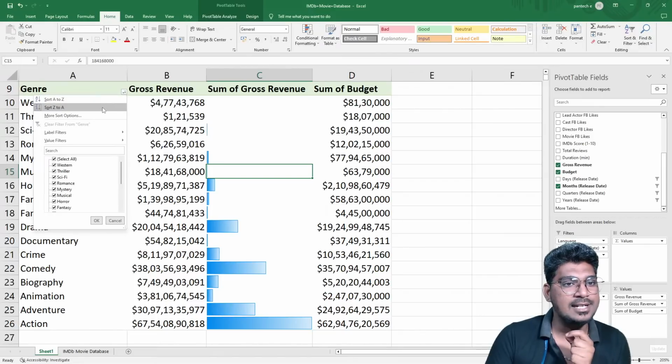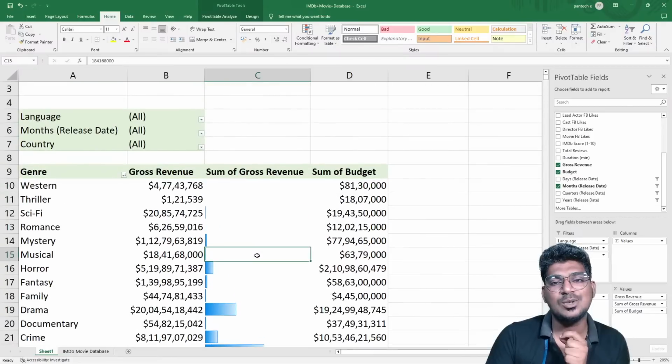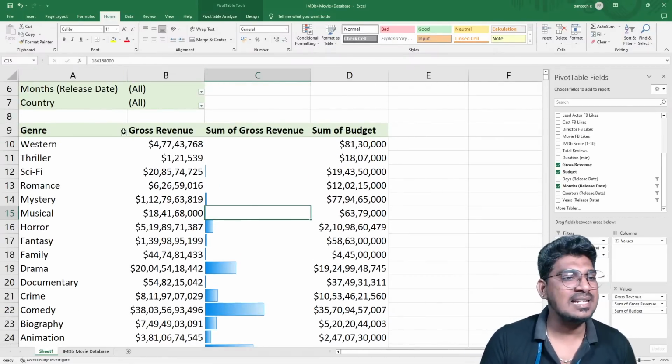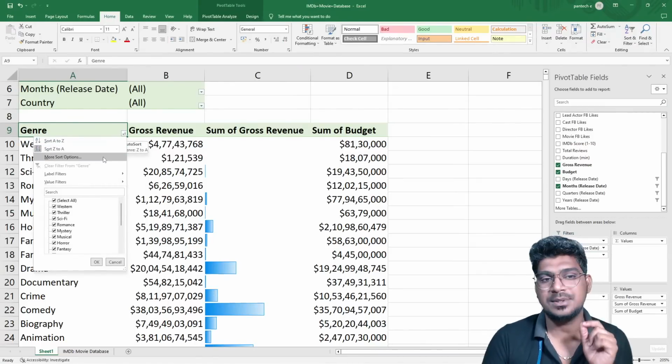if I make this A to Z, it is going to make these changes. And if I make this one Z to A, the changes will be like this. So for this, I'm going to use one particular option. You can see this more sort option we have.